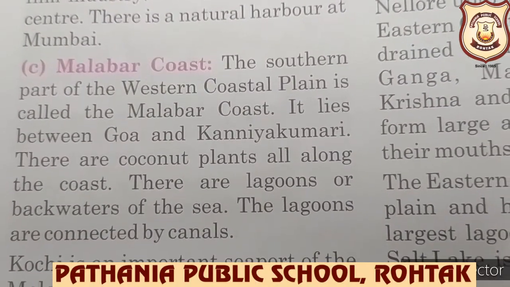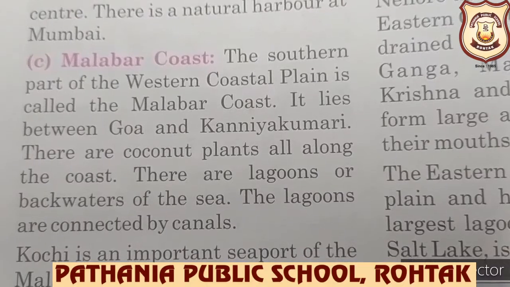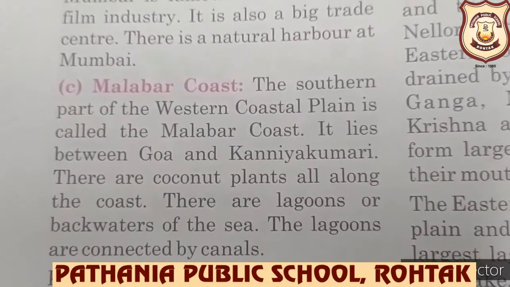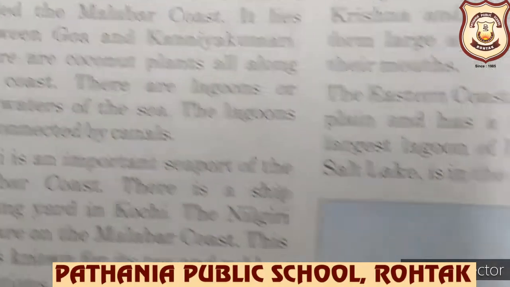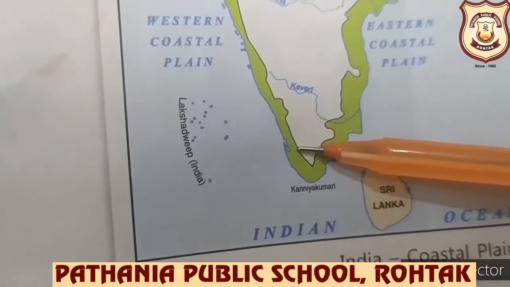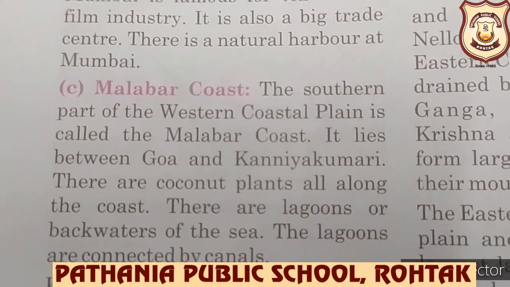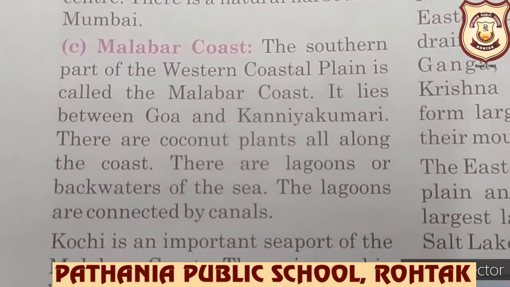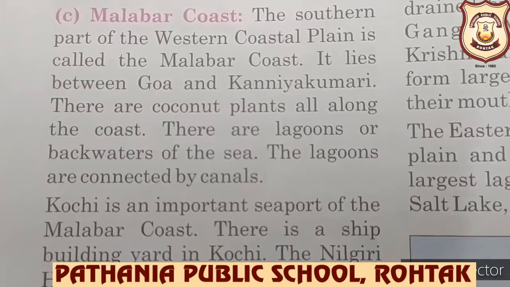Okay. So now number 3 is Malabar coast. The southern part of the western coastal plain is called the Malabar coast. Okay. जो southern part है, जो सबसे नीचे वाला part है, that is called the Malabar coast. You can see here, I'm talking about this part, Malabar coast. So clear? It lies between Goa and Kanyakumari. There are coconut plants all along the coast.